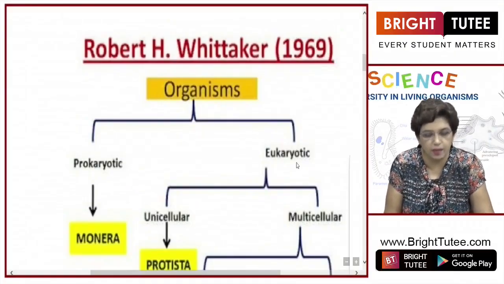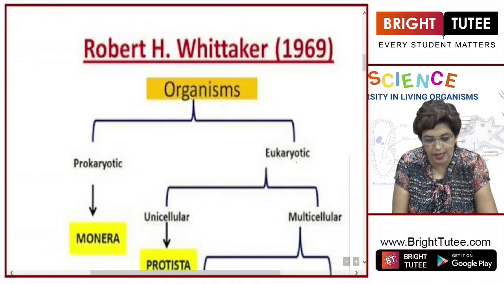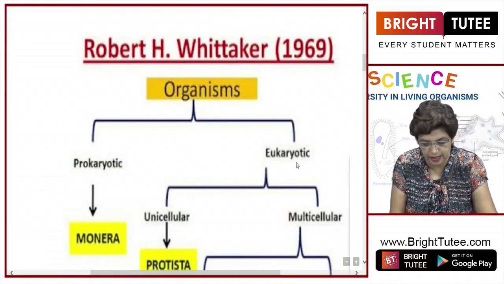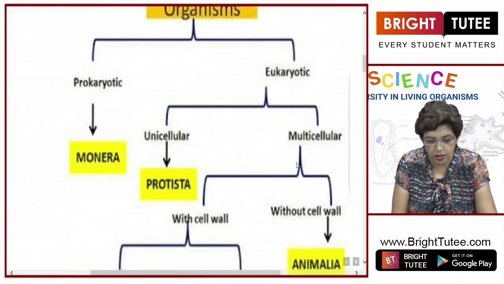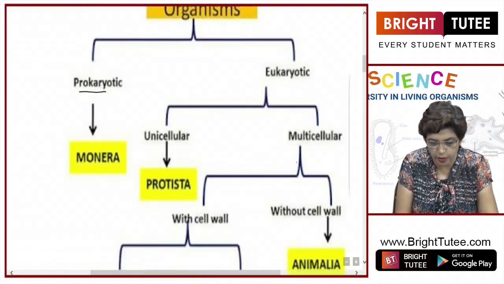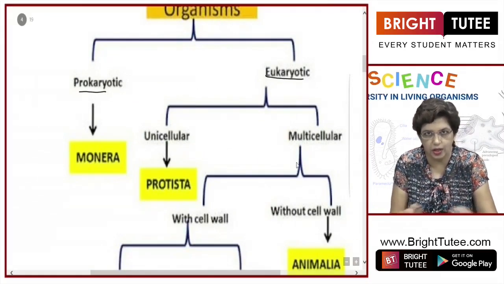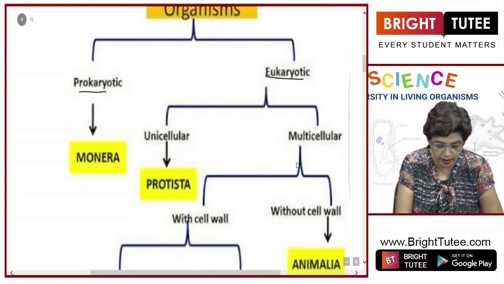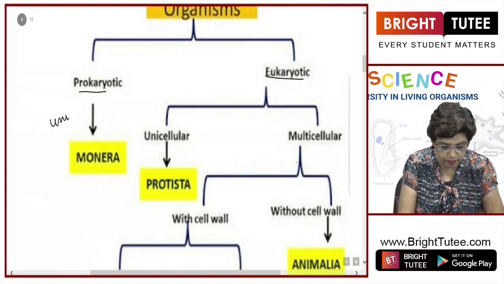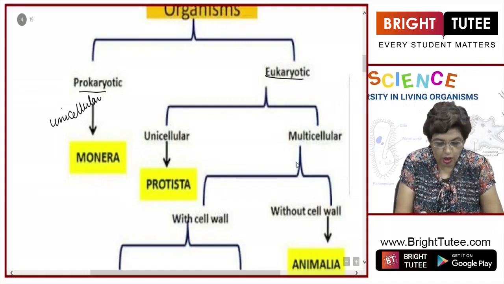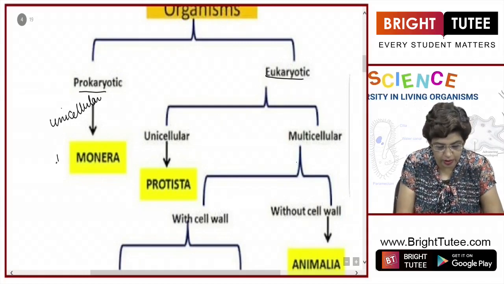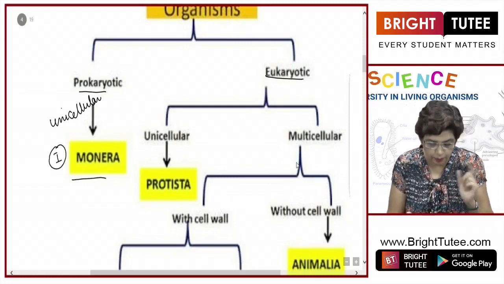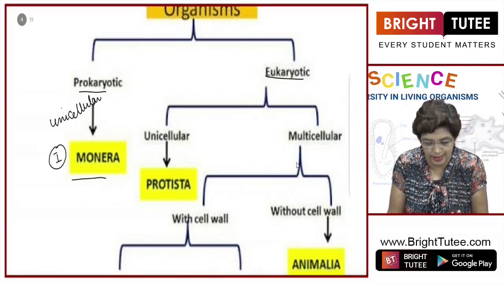So this five-kingdom classification was given by Robert H. Whittaker. All right. First, organisms are divided as prokaryotic and eukaryotic. This is the first basis. All the prokaryotes are unicellular, so there is no further division. All the prokaryotic unicellular organisms are called monera. This is the first kingdom, monera, the prokaryotic cells which are unicellular.